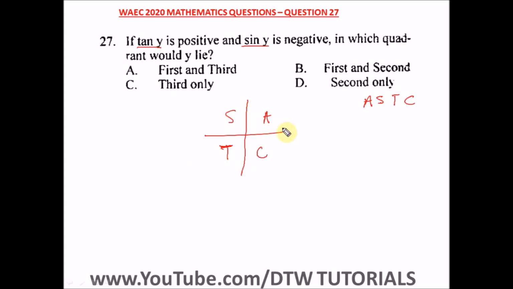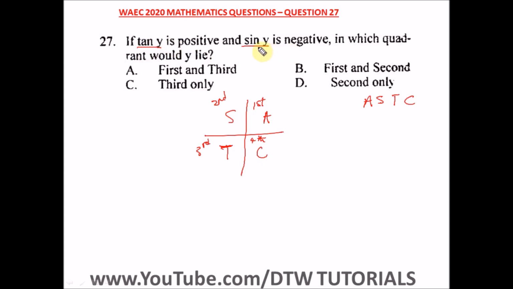Take it anticlockwise. So here A stands for All, and all is positive. This is the first quadrant, this is the second quadrant, this is the third quadrant, and this is the fourth quadrant. For A here, everything is positive. Sine, cosine and tan are positive in the first quadrant. In the second quadrant only sine is positive, and the rest, tan and cosine, are negative. In the third quadrant only tan is positive, sine and cosine are negative, while in the fourth quadrant only cosine is positive, and the rest, sine and tan, are what?